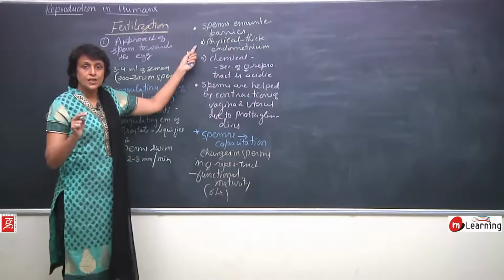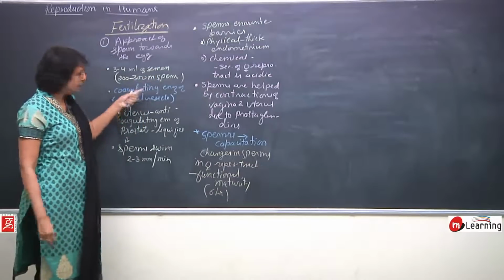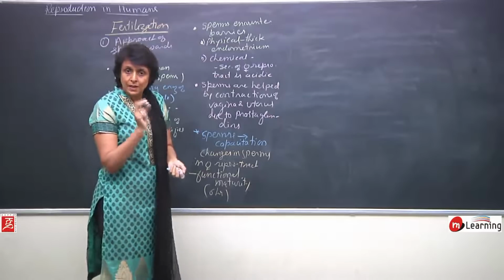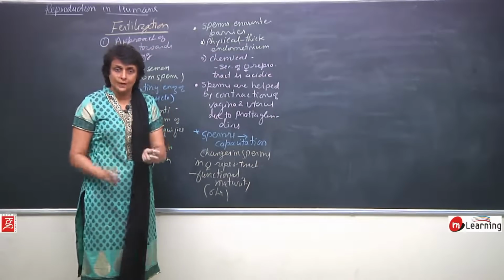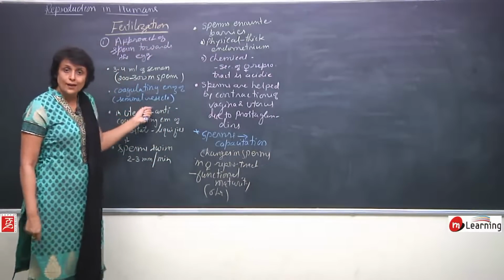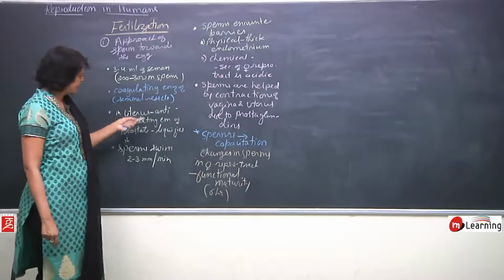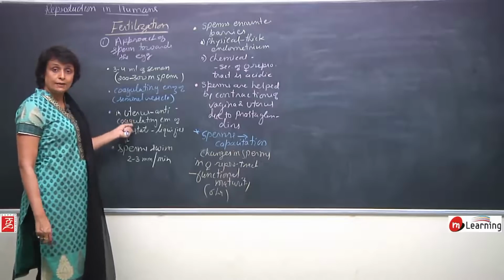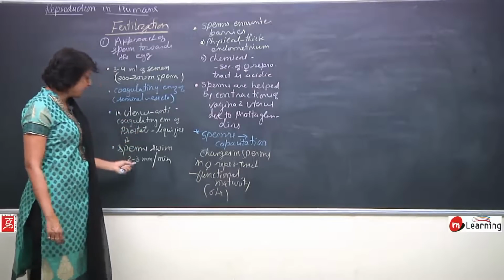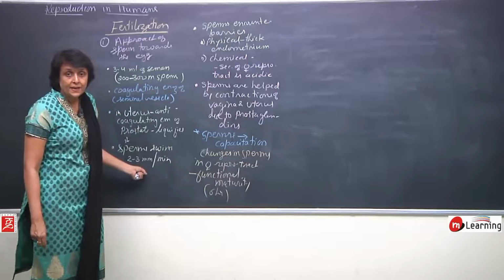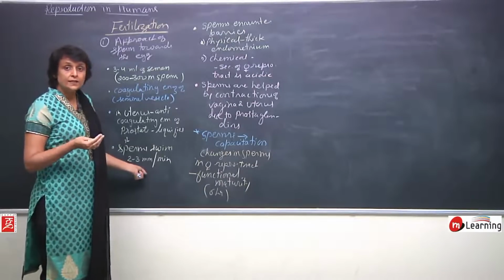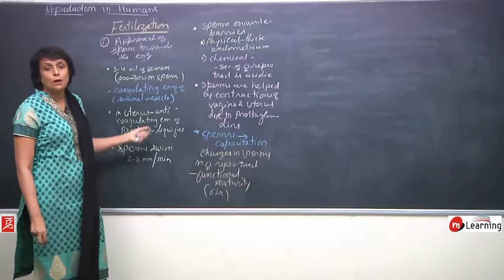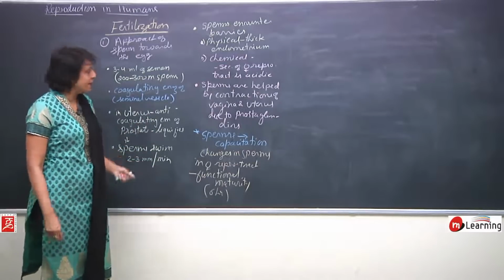So what all changes are taking place once the sperms are deposited? First, this semen is going to coagulate. It will become a little semi-solid so that the entire thing can move together, helped by the coagulating enzyme of seminal vesicle. Then once it enters the uterus, it again liquefies with the help of an anticoagulating enzyme secreted by the prostate gland. The sperms start to swim, and energy is provided by the mitochondria, which are present in the middle piece. So they swim at a rate of about 2 to 3 millimeters per minute.